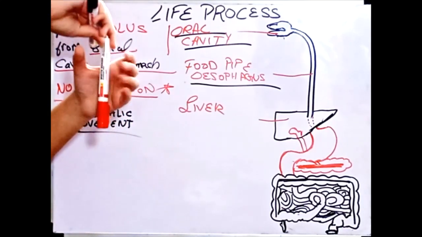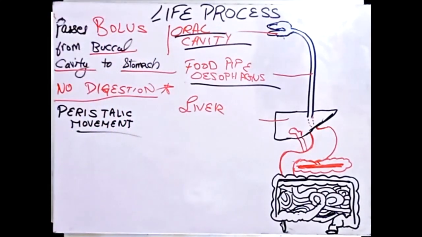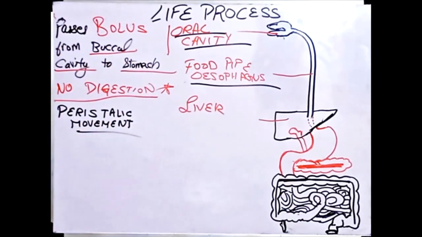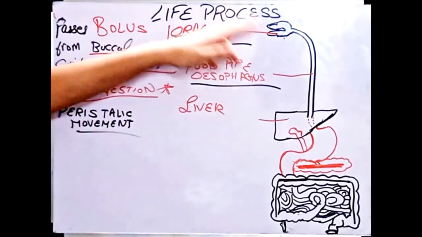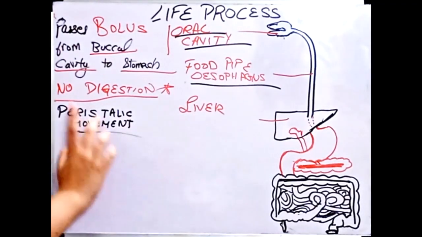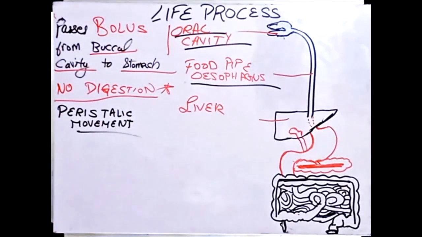I'm not saying it's the proper practical way of showing it, I just want you to remember that rhythmic contraction is there. Peristaltic movement is the movement when food goes down. This is a specific kind of movement which we are going to learn in our future classes. You must remember this because it can come in your exams.